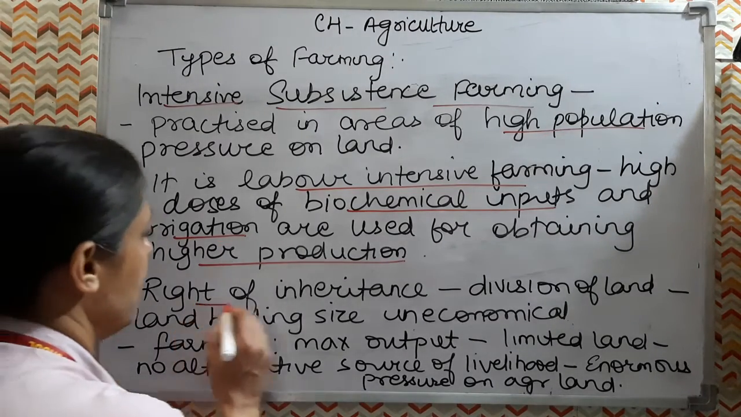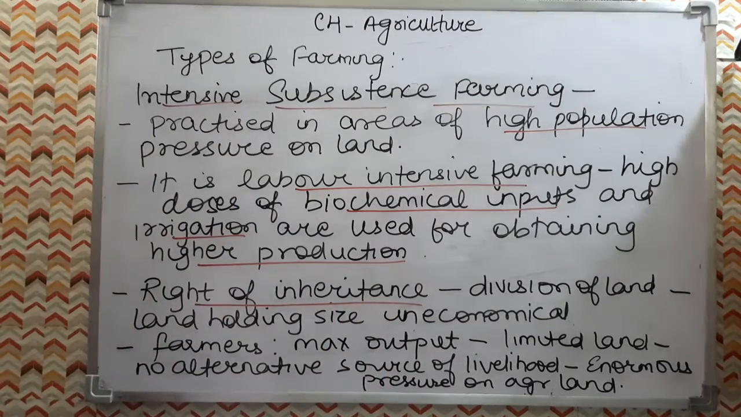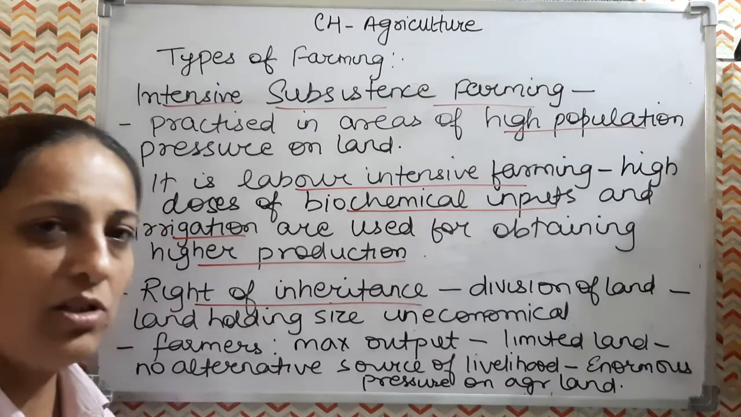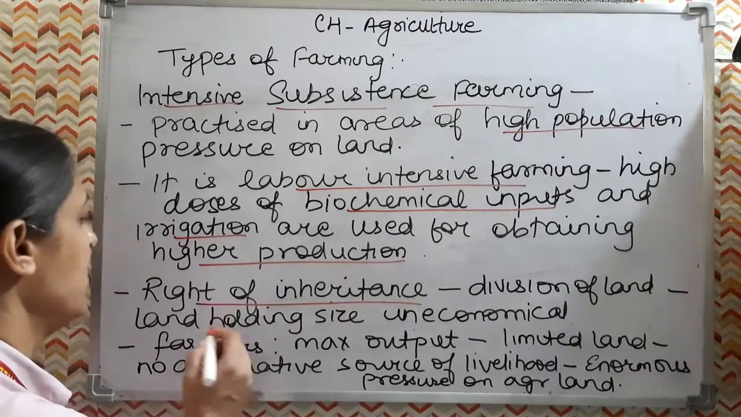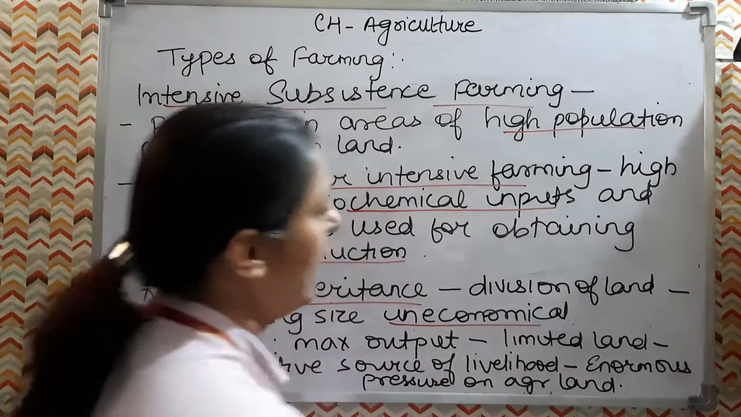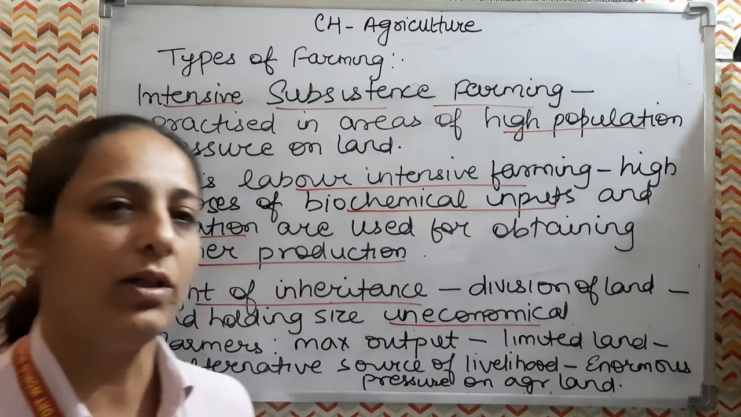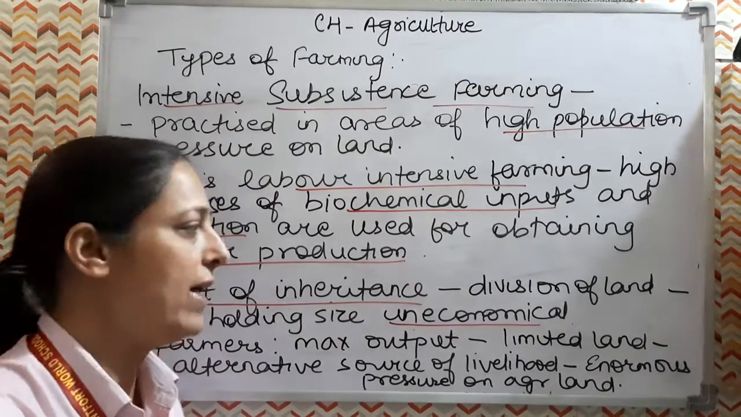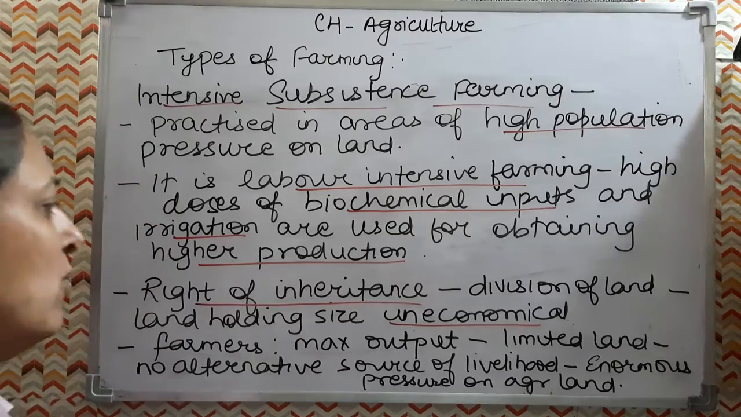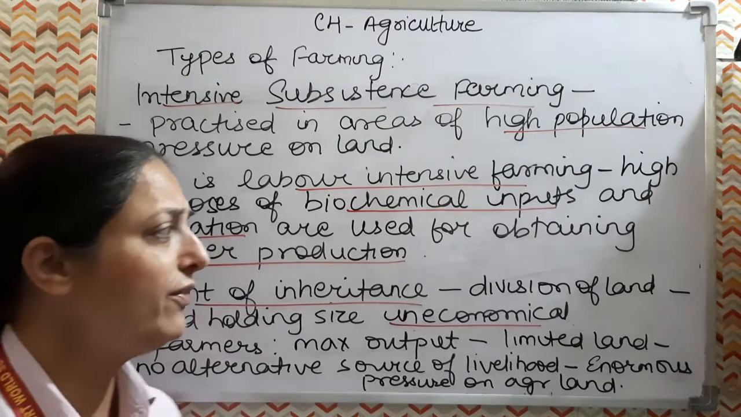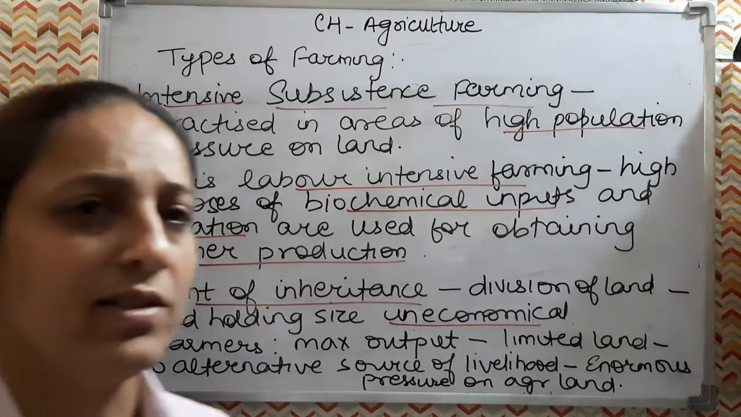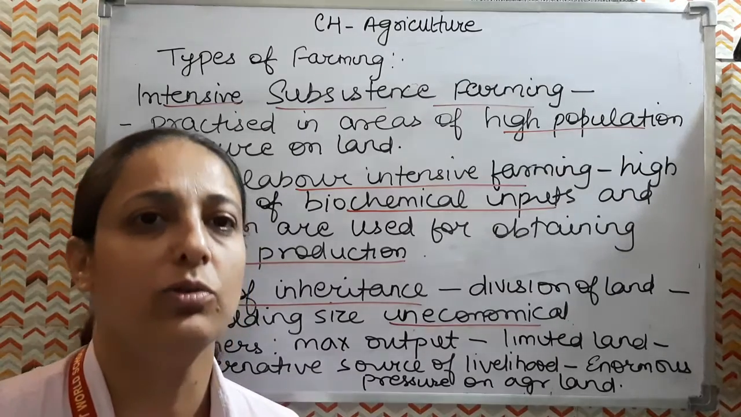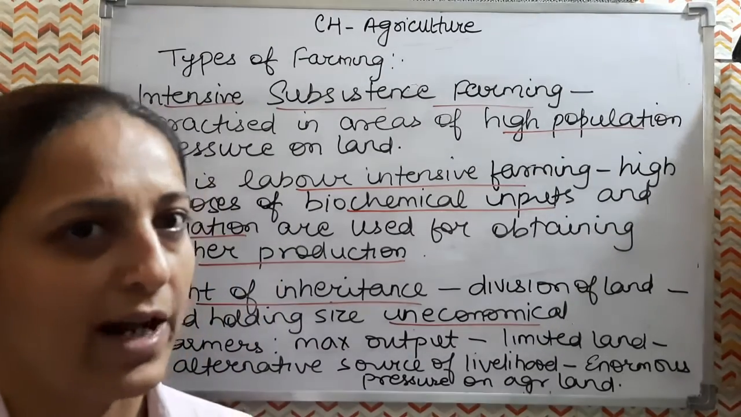So the right of inheritance, the right to property, this has led to division of land. The fragmentation of the land holding has been done. So when the division is done of the land, it renders the land holding size uneconomical. The land holdings become uneconomical after continuous fragmentation, and the scattering of land units leads to uneconomical land holding size. So if the fragmentation of land holding is done, then the modern farming methods cannot be applied to the scattered land holdings. In order to apply the modern farming methods, consolidation of land is required.